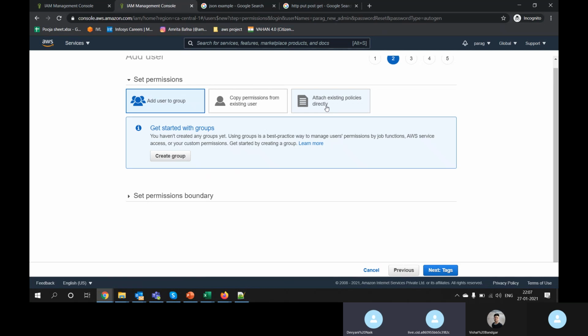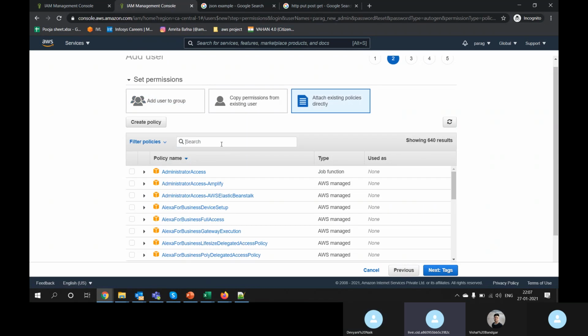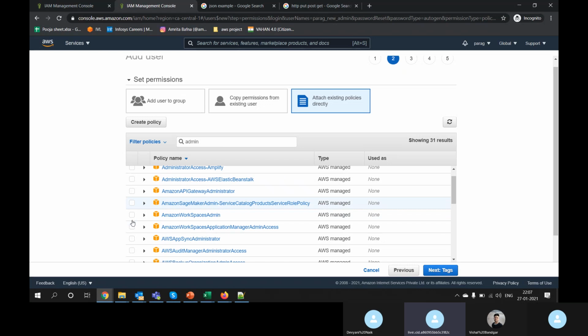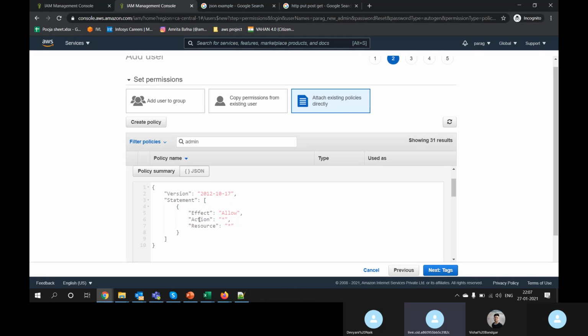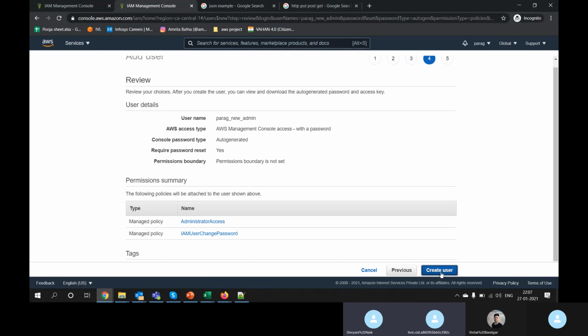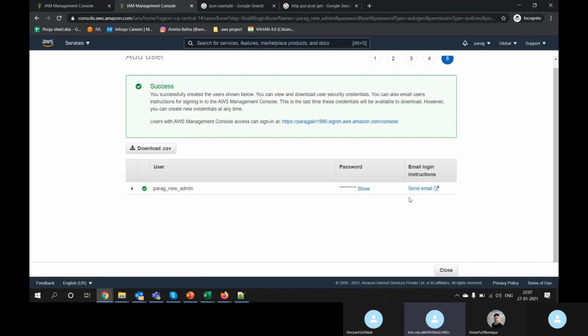Let's give him admin rights. You can give full admin access right here. Here you can see all is star, action is star, resource is star. Then review and create. So we talk about that password.